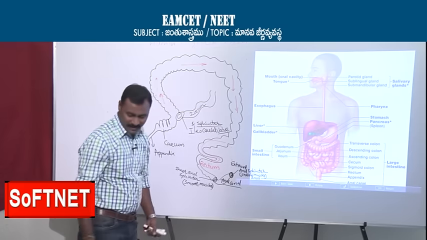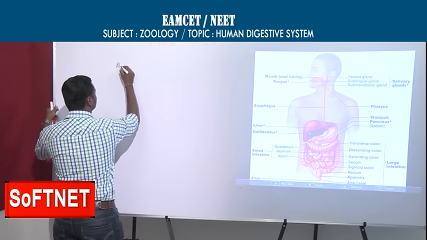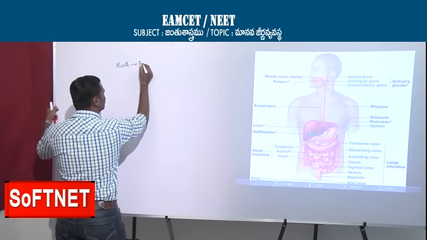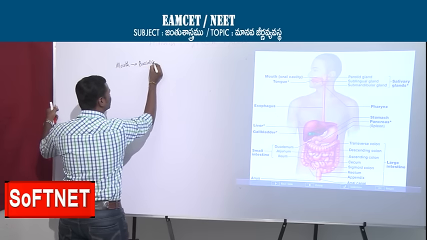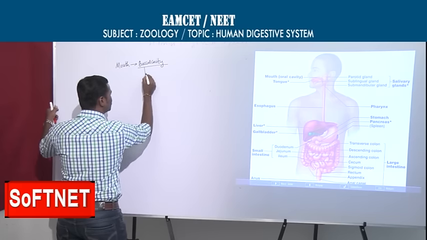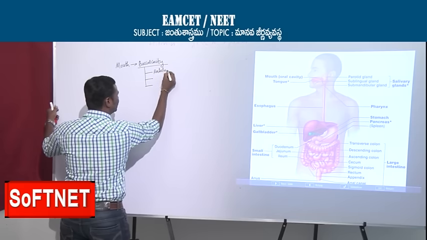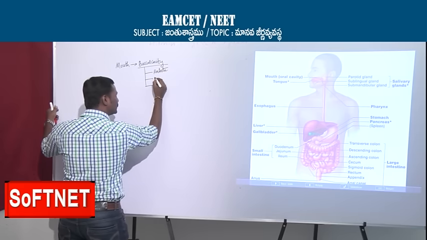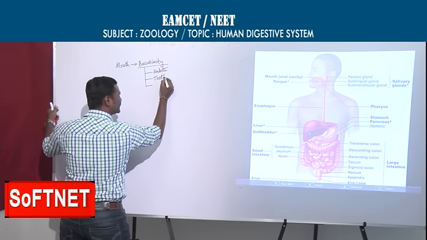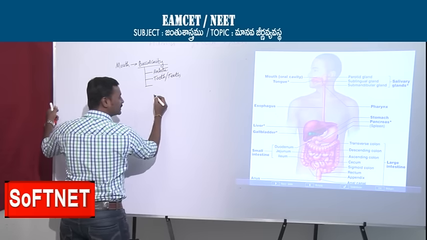Right. So our journey started with the mouth and entered the buccal cavity. In the buccal cavity, what are the parts we discussed? We discussed the palate, the tooth, and also the dental formula of the teeth.